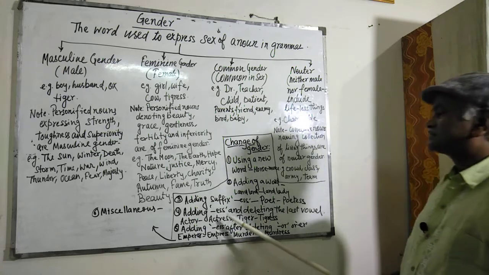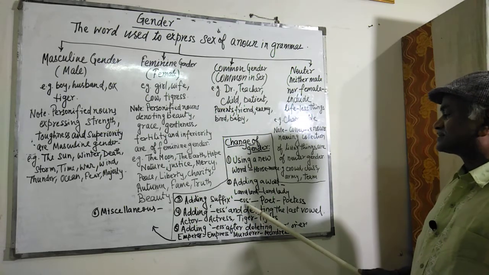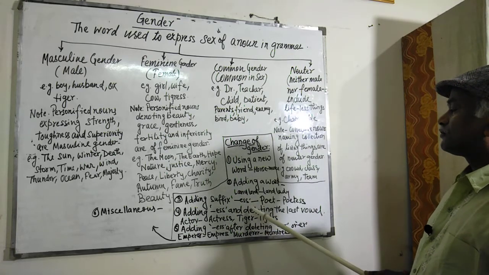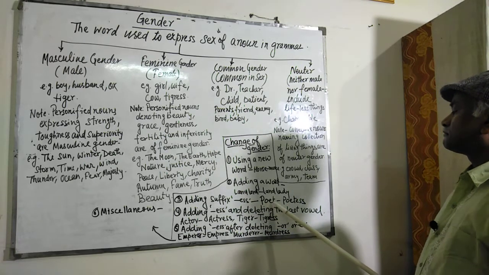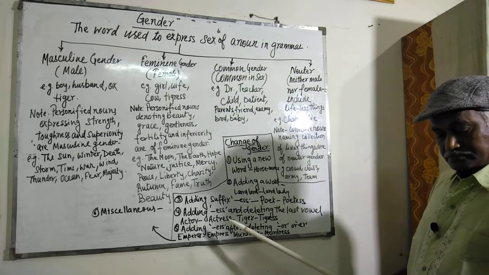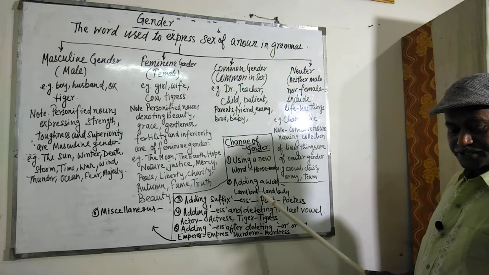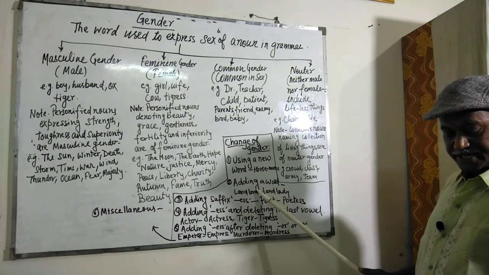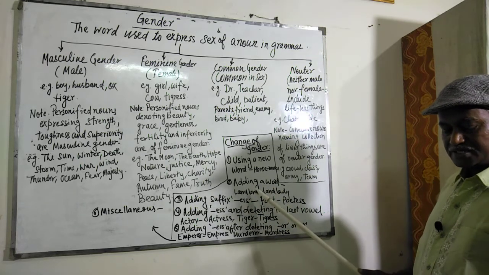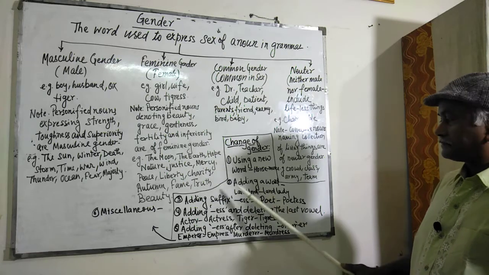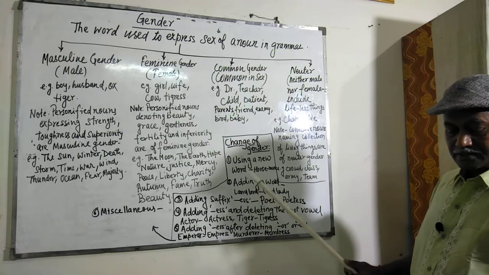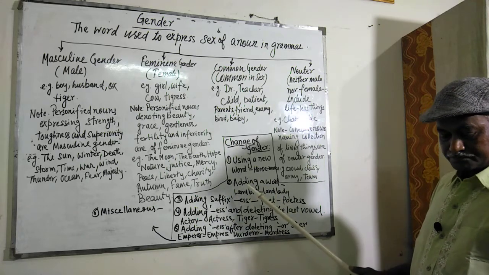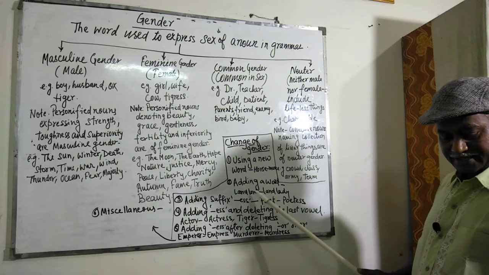Then the third one is adding the suffix ess. Directly ess is added in this case. For example, poet, poetess, author, authoress, giant, giantess, host, hostess, lion, lioness, mayor, mayoress, prince, princess, prophet, prophetess, shepherd, shepherdess.